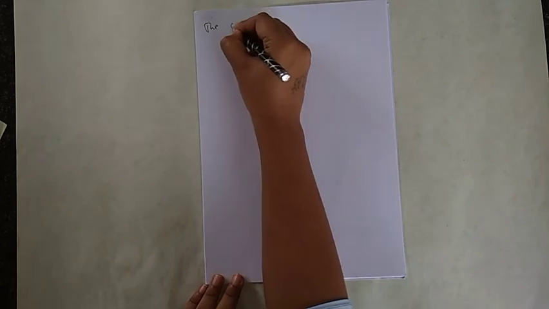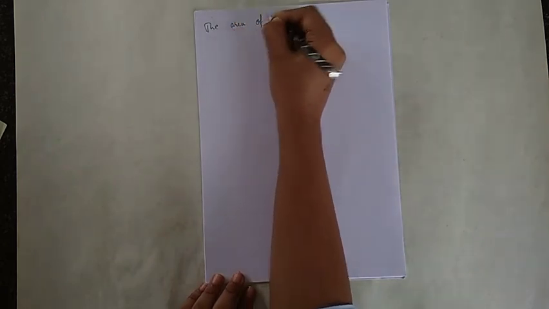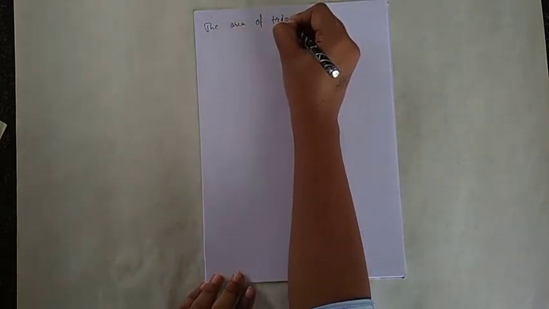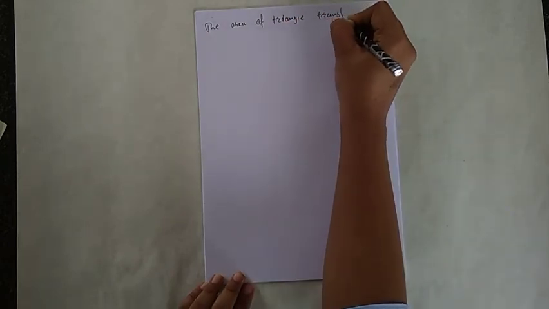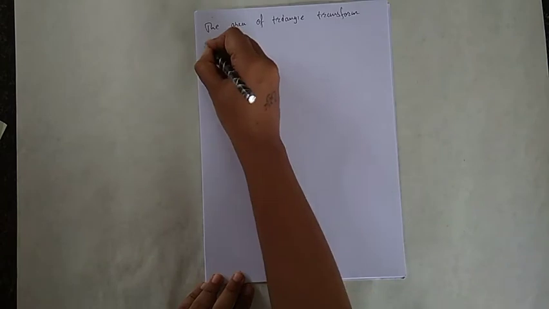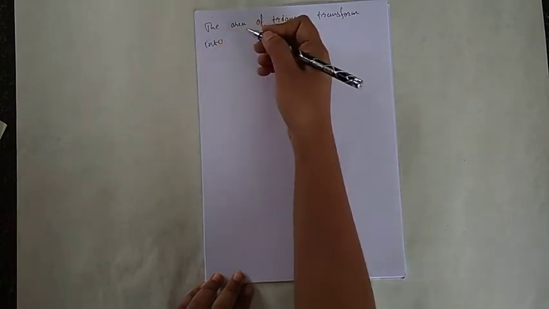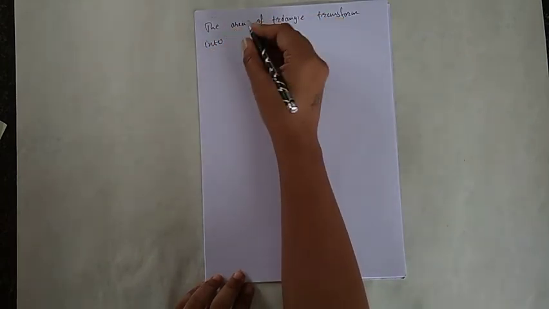So the area of the triangle transforms into the area of a square or a rectangle.